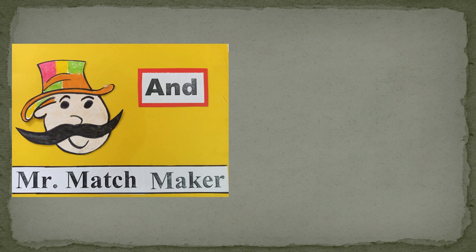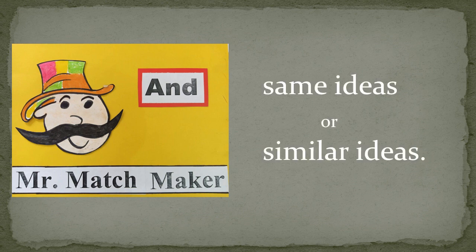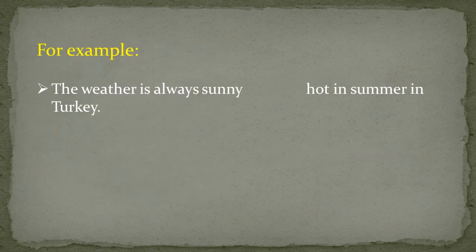Let's talk about the very first conjunction, that is and. And is Mr. Matchmaker. It matches or connects the words or sentences with same or similar ideas. For example, the weather is always sunny, hot in summer in Turkey.